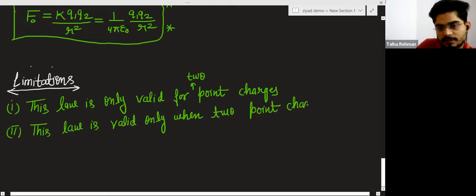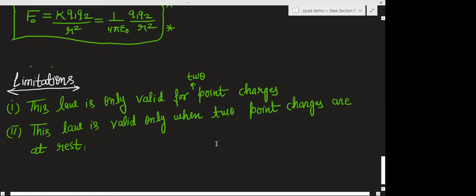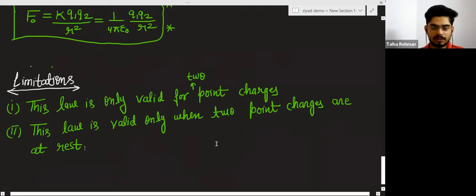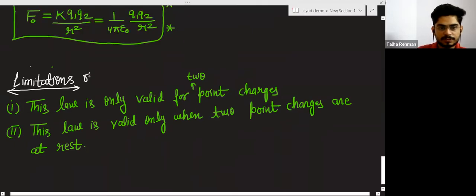Two point charges are at rest. I'm just writing again: limitations of Coulomb's law.